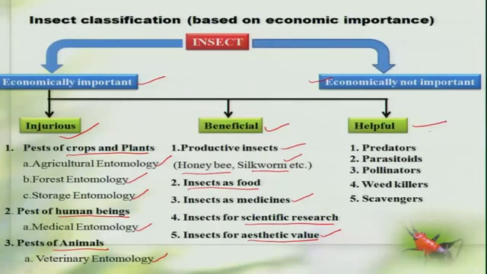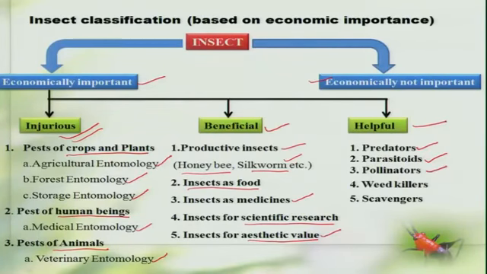Under the helpful group of insects, some insects actually feed on those insects which are pestiferous in nature or injurious. We refer to those insects as predators and parasitoids, which indirectly help in the agricultural ecosystem.